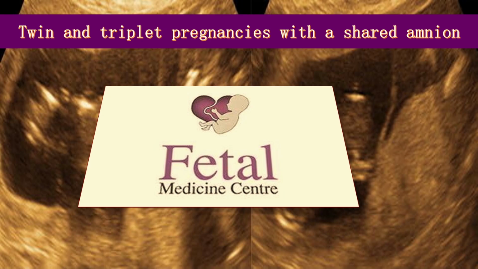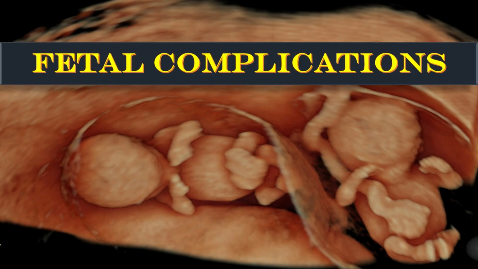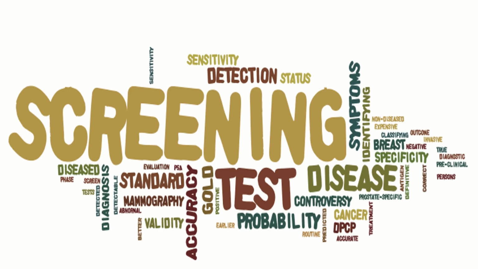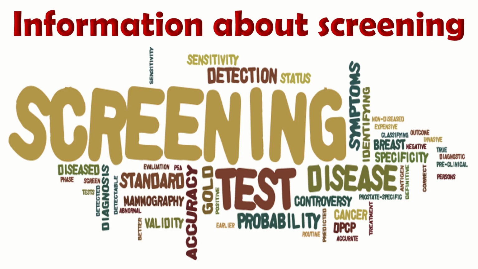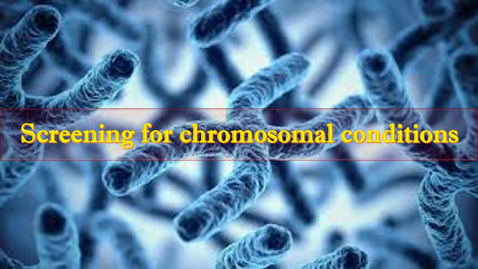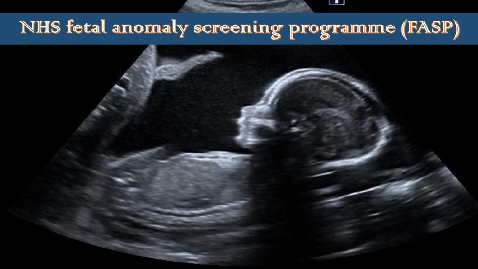Now we will discuss the fetal complications. Information about the screening should be provided. A healthcare professional with experience of caring for the woman with a twins or triplet pregnancy should offer information and counseling to the woman before and after each screening test. Now, screening for the chromosomal conditions should be there. In case of the twins pregnancy, offer information about the screening for the Down, Edward, and Patau syndrome outlined in the NHS Fetal Anomaly Screening Program.